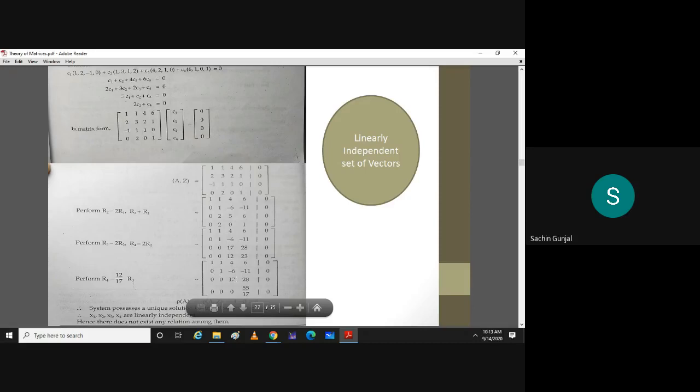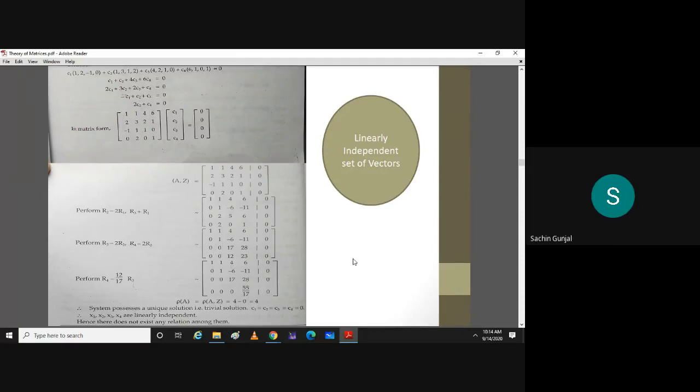So once you do this, what you will get is the last row is 0 0 0 55 by 17. So what is the rank of A? It is 4. How many variables were there? 4. Four variables, rank is 4.